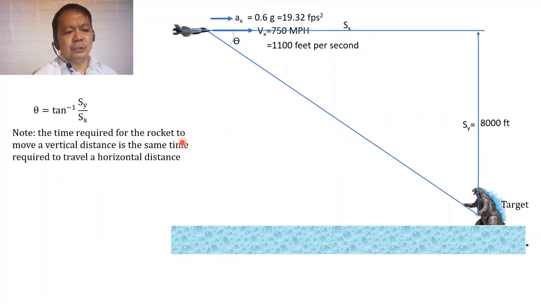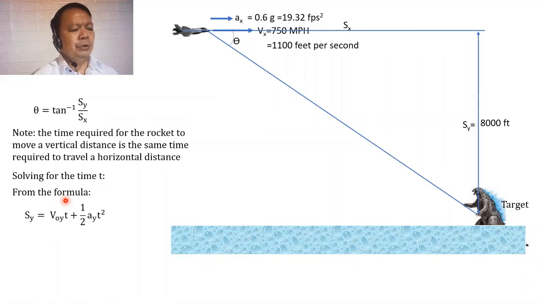Diba? So, unahin natin ngayon yung vertical component of the motion. If you will be solving for t, we know the formula that S sub y is equal to v sub oy t plus 1/2 of a sub y multiplied by t squared. We know that S sub y represents the vertical distance between the target and the jet.